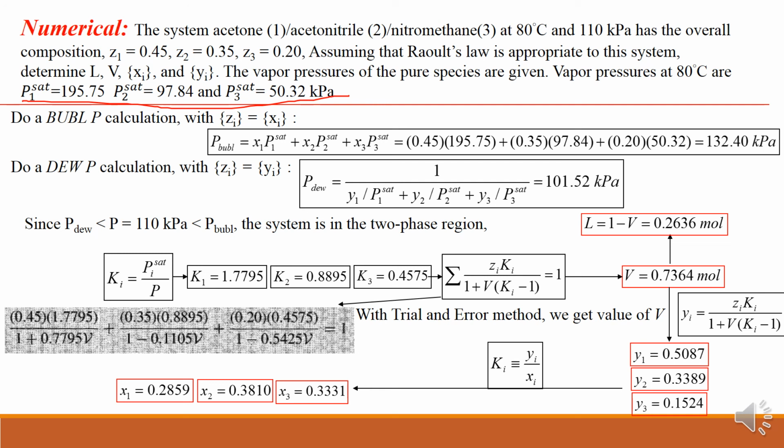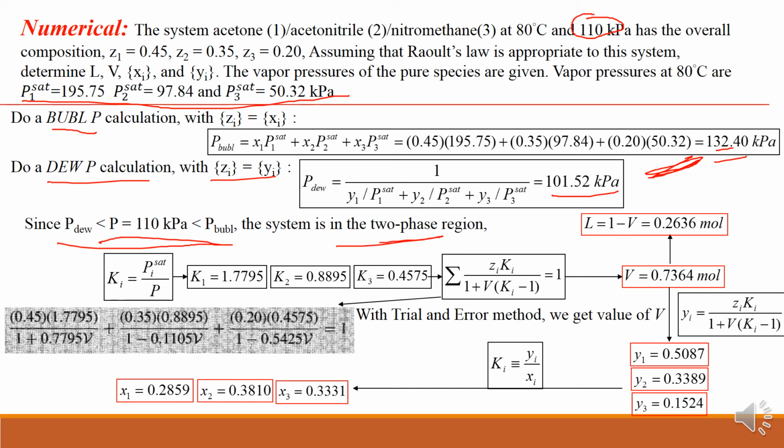For that, first do the bubble P calculation by assuming Zi equal to Xi. It will give pressure as 132.40 kilopascal. Then do the dew P calculation by assuming Zi equal to Yi, and you will get pressure as 101.52. That means the given system pressure of 110 lies between these two, so this is a two-phase region.